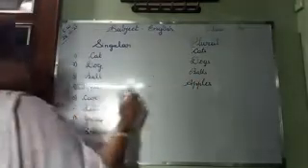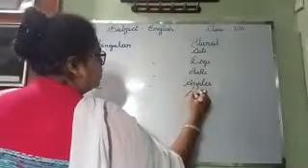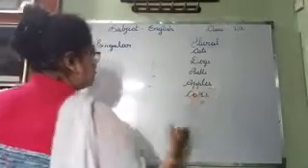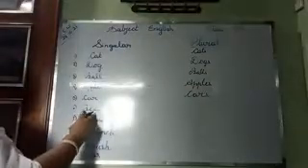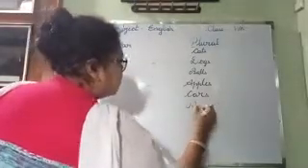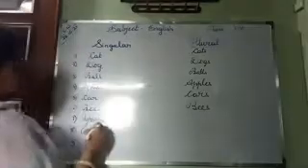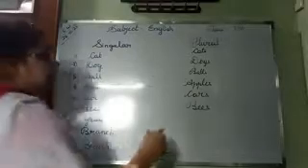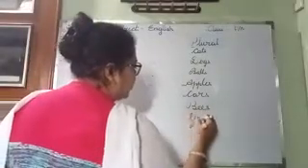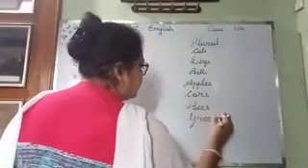Then C-A-R, car. What will be the plural? Cars. Then this is B-E-E, bee. What will be the plural? Bees. Then here grass. It ends in double S. What you will write? Grasses. G-R-A-S-S-E-S. Okay? Next.